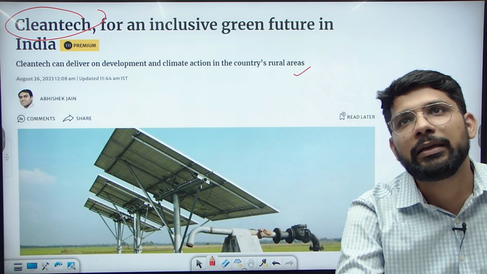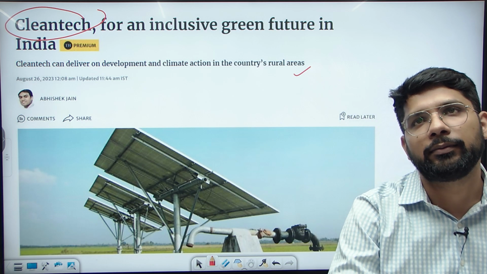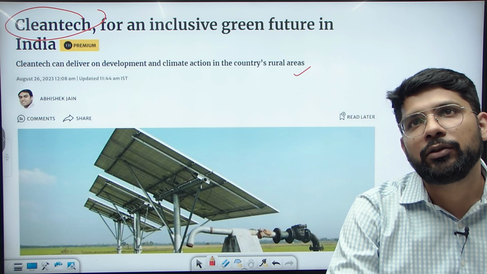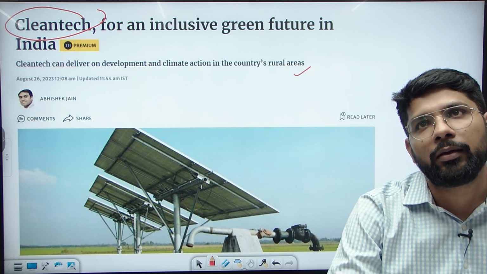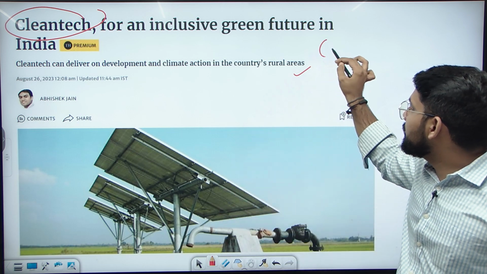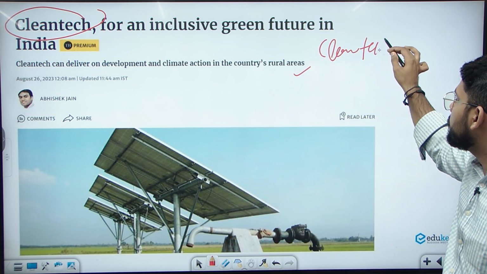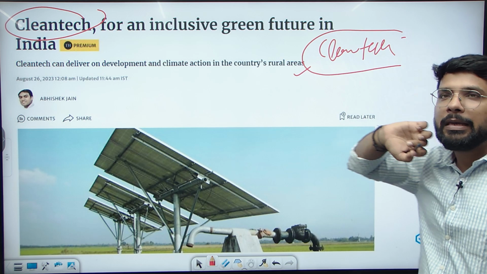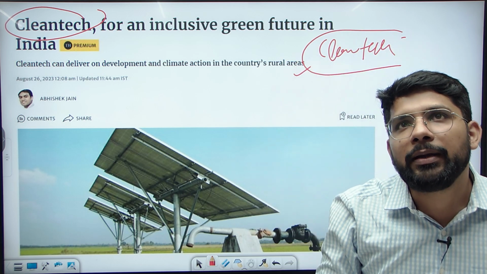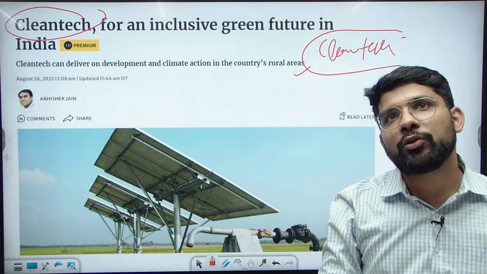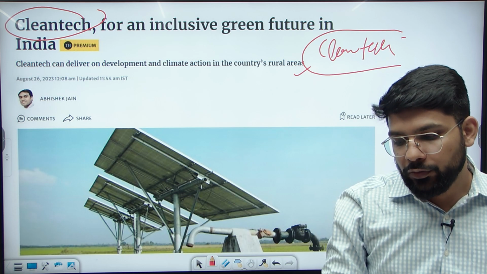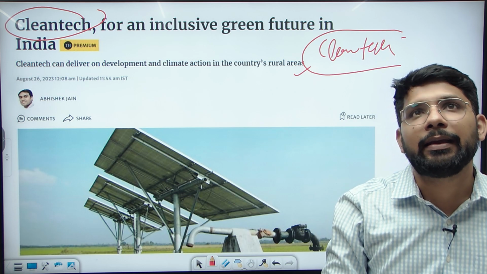Specifically, this technology is focusing on the rural area. If you are using good keywords in your answer, like clean tech, you will get an extra mark. Clean tech means the technology which is not impacting the environment, and how this technology helps related to climate action in the rural area.